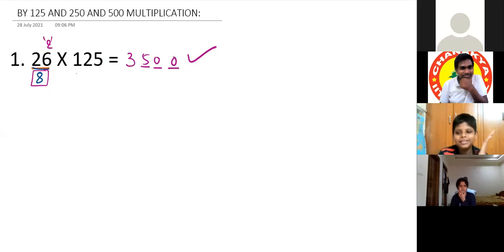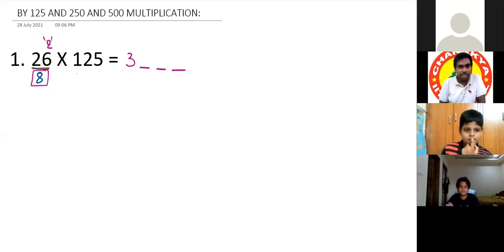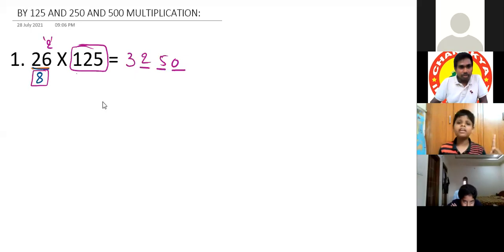How did 500 come, sir? 250, no. Sorry. 125 times 2 is 250 only. It is not 500. It's 250, because the remainder is multiplied by this multiplication factor. We have to put the point.